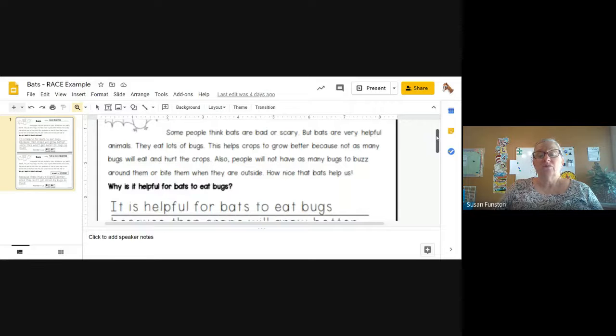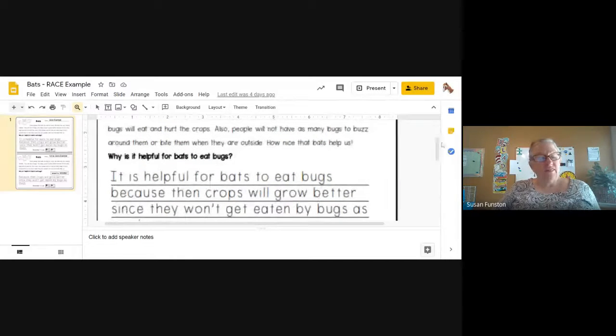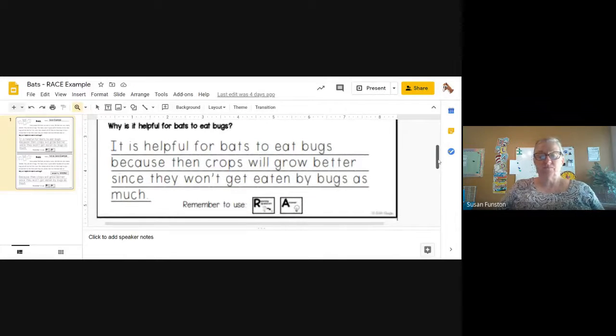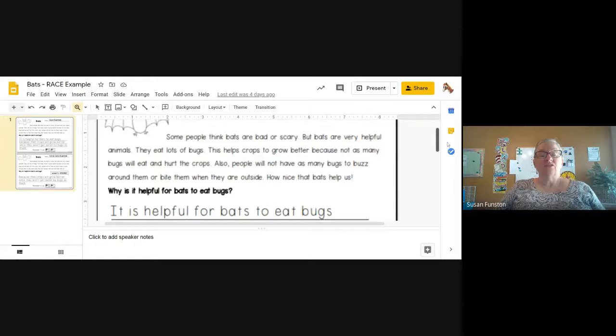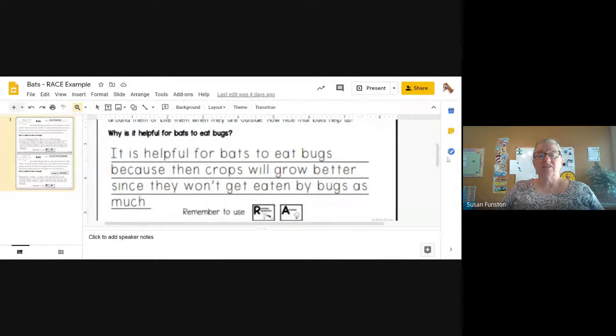So we're looking to make sure that we restate the question and that we answer the question that's being asked. So let's look at this one. It is helpful for bats to eat bugs because then crops will grow better since they won't get eaten by bugs as much. Okay, so did they restate the question? The question was, why is it helpful for bats to eat bugs? They said, it is helpful for bats to eat bugs. Yes, they used those same words to make a statement.